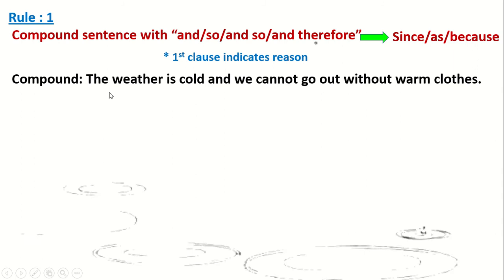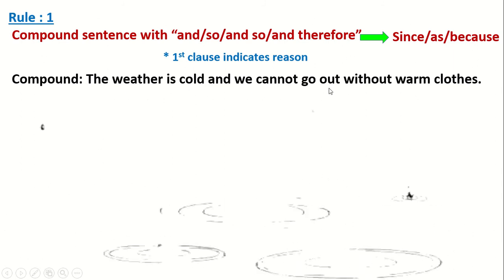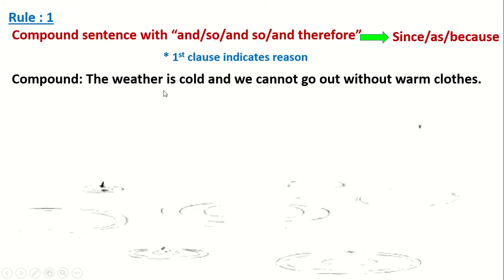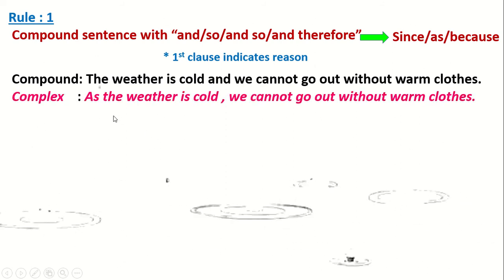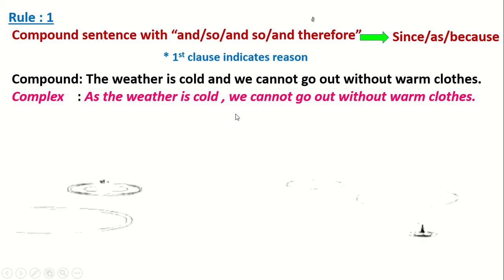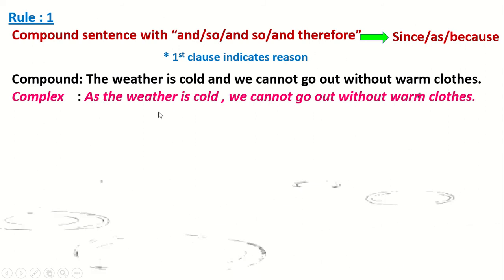Let's see the example. Compound sentence: The weather is cold and we cannot go out without warm clothes. The weather is cold. It indicates a reason. So we'll use here since, as or because to make it complex. As the weather is cold, we cannot go out without warm clothes. So here you see the first clause becomes a subordinate clause using this conjunction since, as, because.